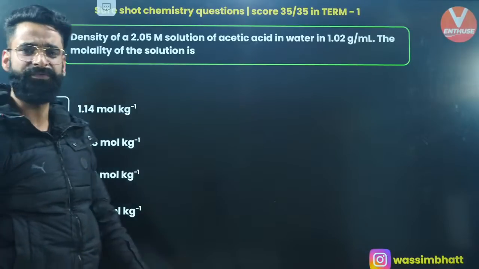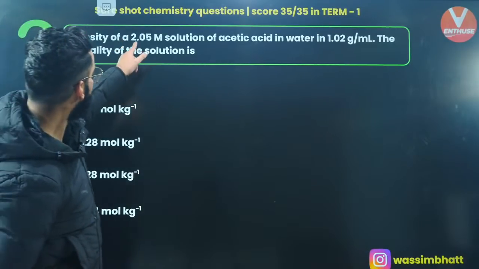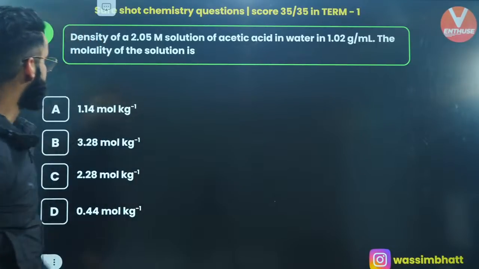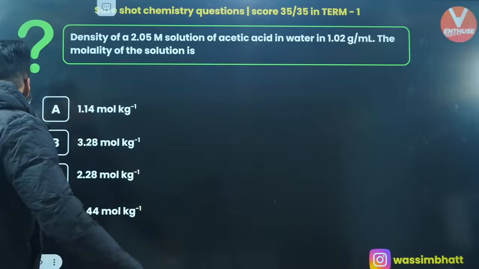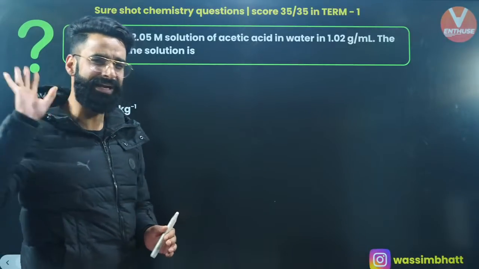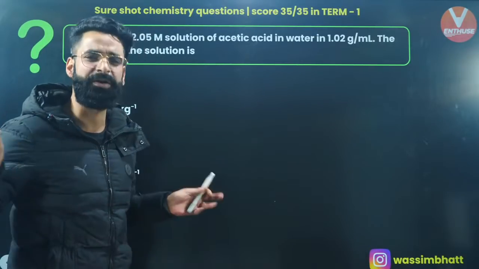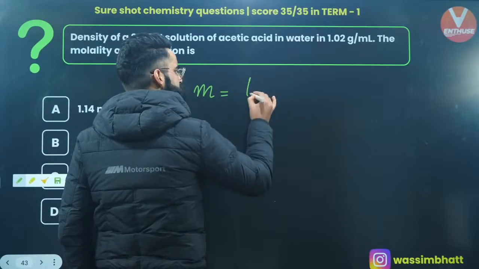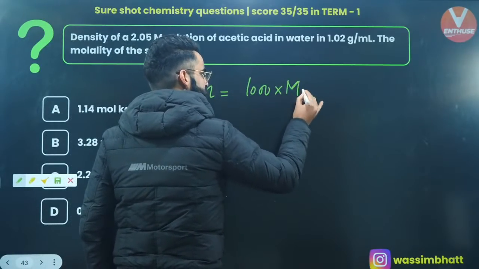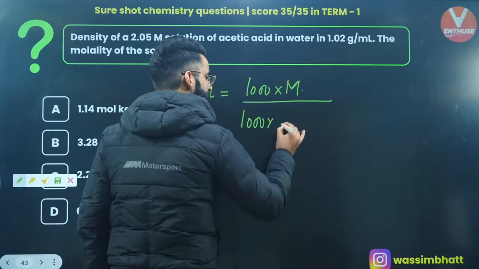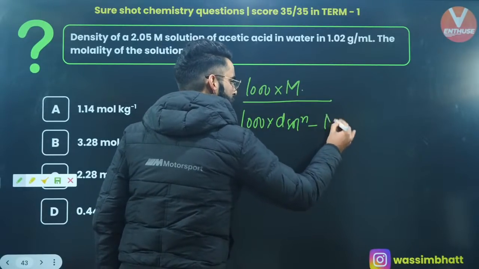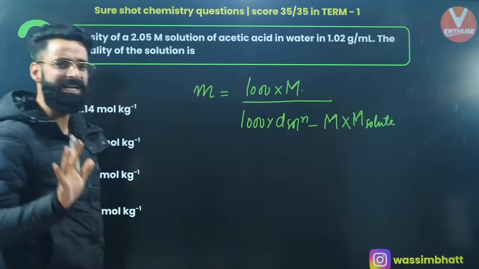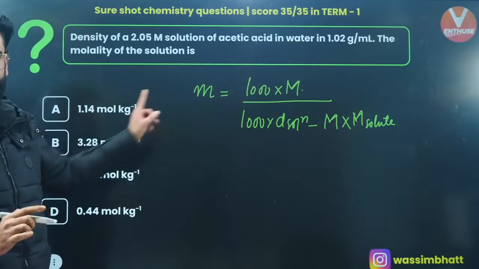This is one more. Kill it fast. The density of 2.05 molar solution of acetic acid in water is 1.02 grams per ml. The molality of this solution will be. Well, people, let me give you one direct relation between molality and molarity, so remember it from now onwards. Molality is always equal to 1000 multiplied by molarity of the solution, divided by 1000 multiplied by density of solution minus molarity multiplied by molar mass of solute. This is one direct relation between molarity and molality. I hope you are going to remember it from now onwards.